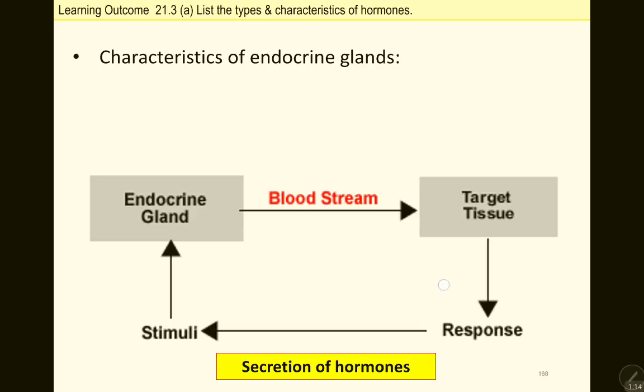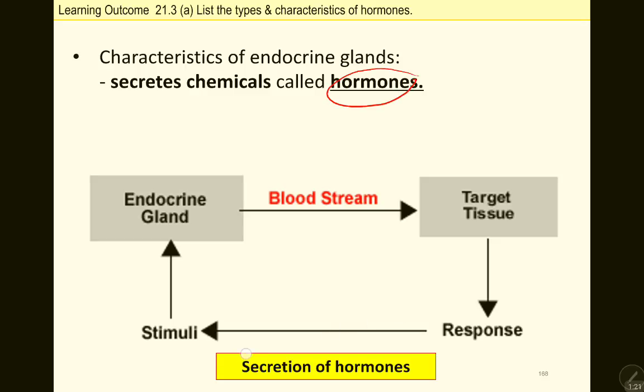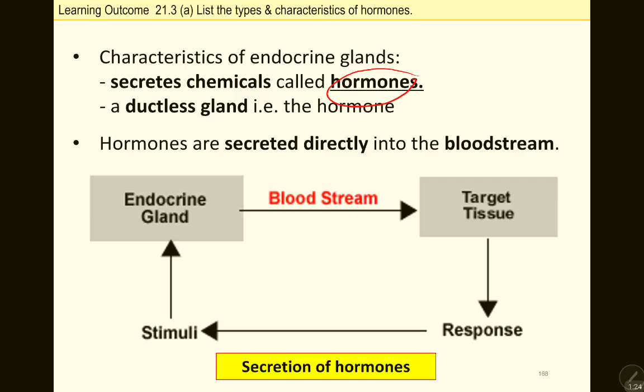Okay, so the characteristics of the endocrine gland: they secrete chemicals known as hormones. The endocrine gland is a type of ductless gland. Ductless means they do not have a duct, ada saluran. So they will secrete the hormone directly into our bloodstream.